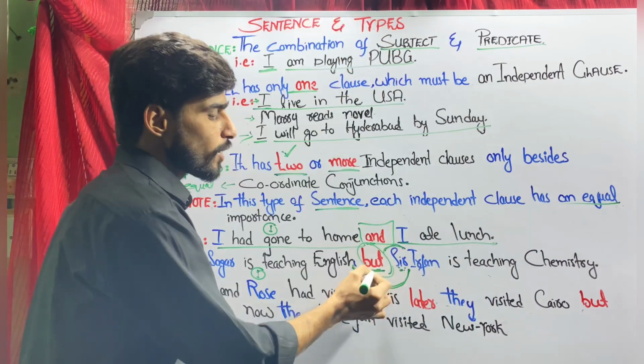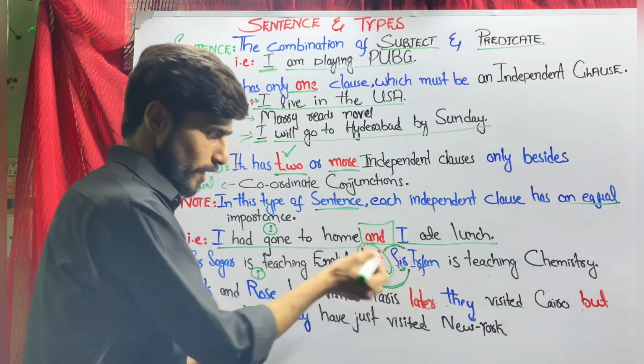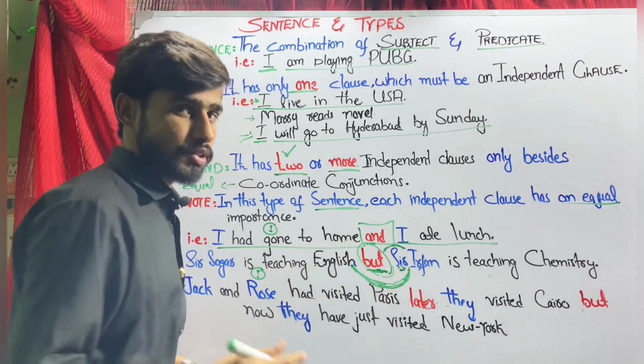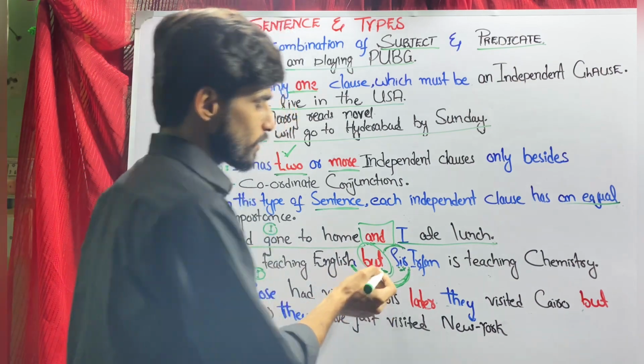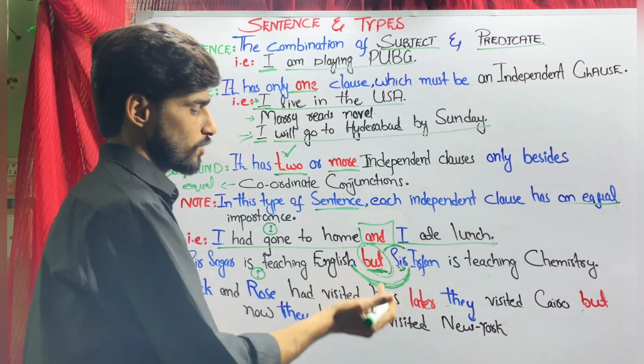A coordinating conjunction doesn't come for only one clause, but actually a connector comes for two clauses. So this is why it is known as a connector as well, because it connects two different clauses.